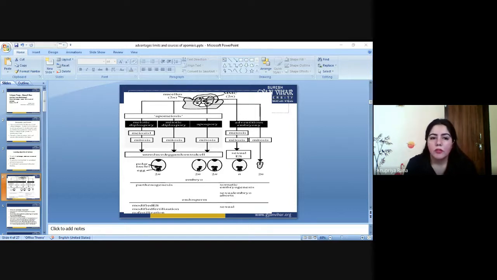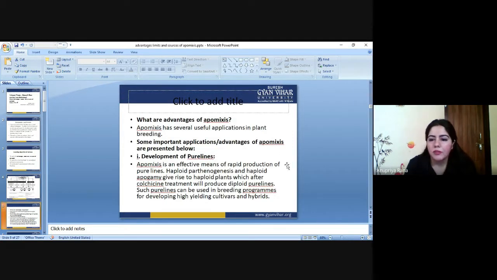In the normal process, the cell has to go through fertilization, and only then can it make a new seed or new embryo. But in the case of apomixis, parthenogenesis, apogamy, or apospory, the plant does not need to undergo these processes. Now we have to see what are the basic advantages of apomixis.